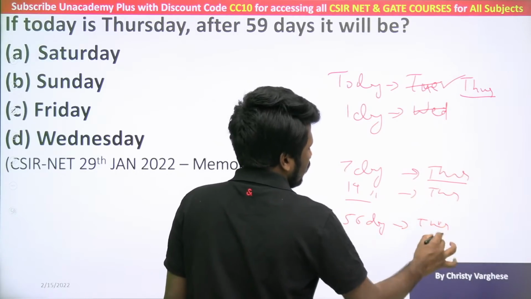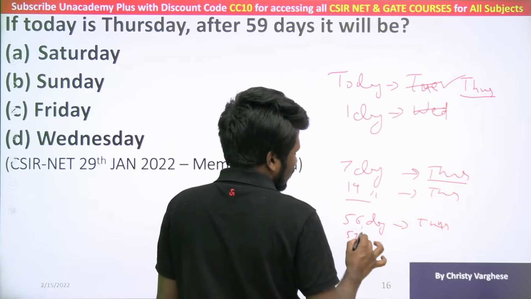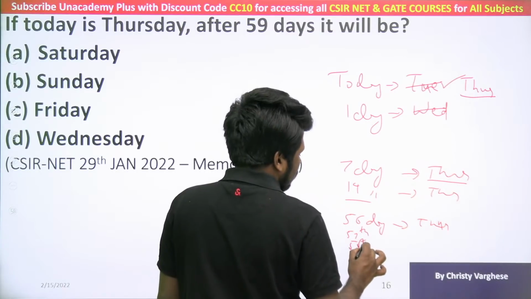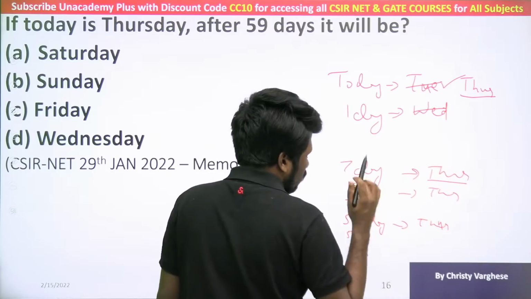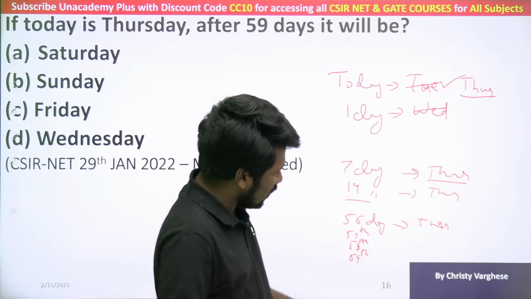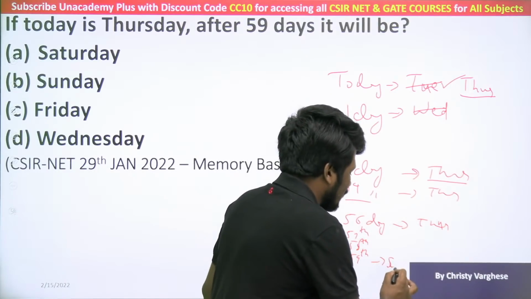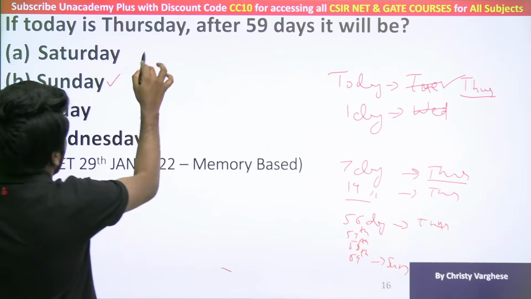That way you need to understand. So, 57th day, 58th day, 59th day you can just count from here. 1, 2, 3 more days forward. So, Sunday is the answer. That is why Sunday is the answer.